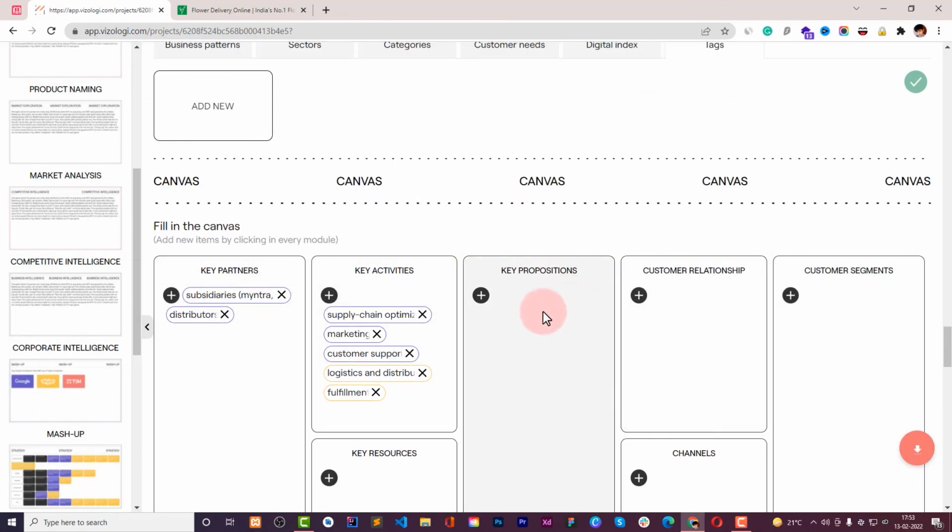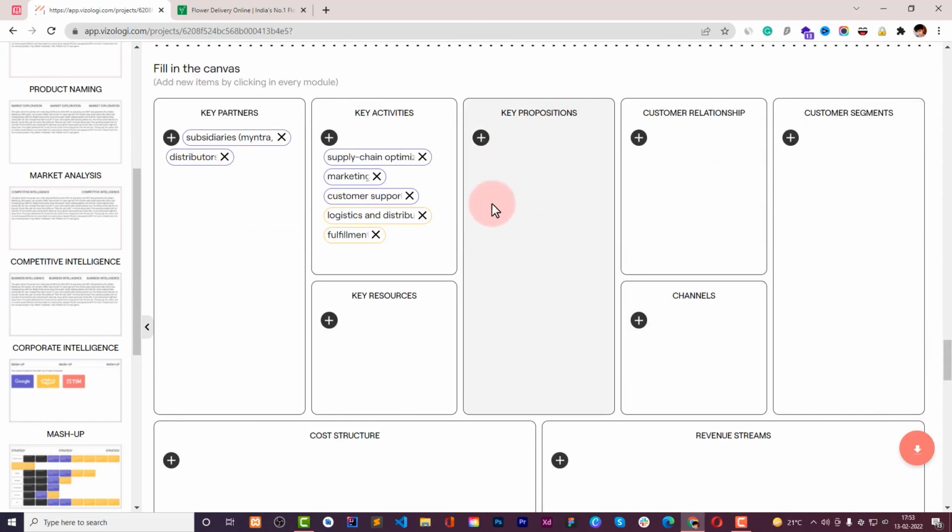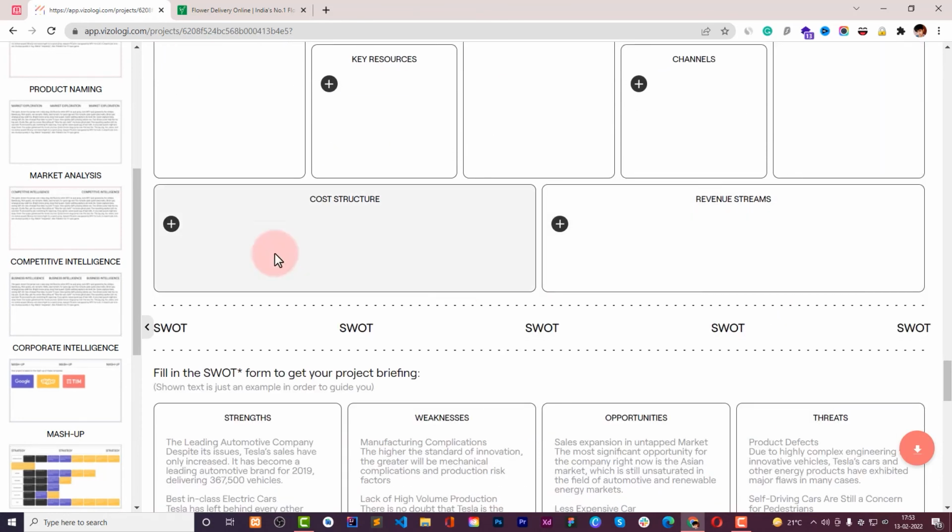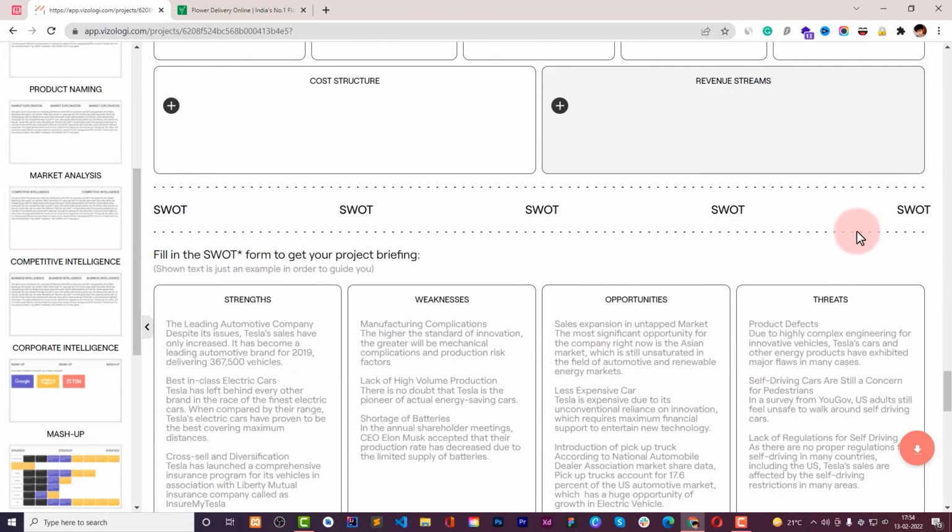So this way you have to fill up all of these data inside key propositions, key resources, customer relationship, channels, customer segments, and all of these. Okay, and then you will find a SWOT analysis, which is known for strength, weakness, opportunities, and threats. We all have learned this in economy and some relevant chapters in our graduations, isn't it?